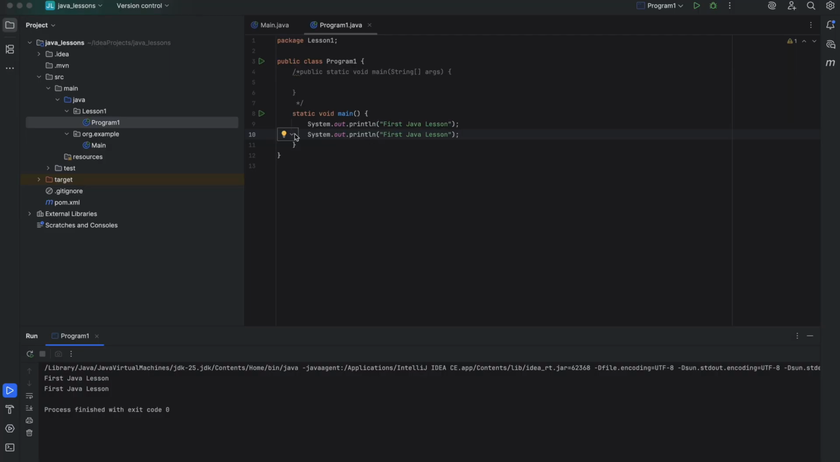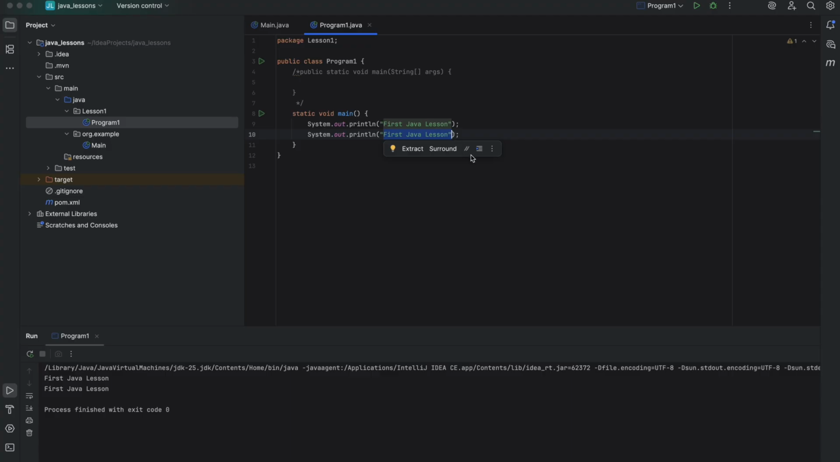Let me change the line number 9, println to print. And just remember, before it was two separate lines, right? If I change it to print and execute, it will be first Java lesson, because after this statement, it didn't switch to the new line. So the first Java lesson itself.